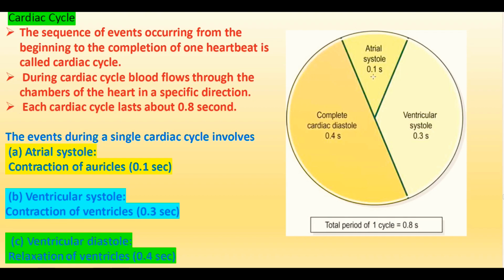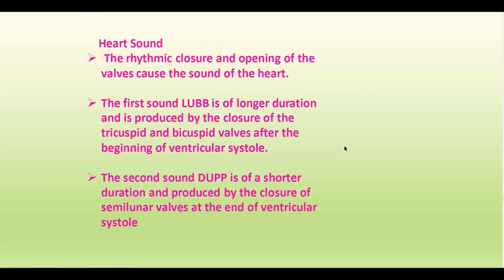This is followed by ventricular contraction, that is ventricular systole, which lasts for 0.3 seconds. This is followed by ventricular diastole, or relaxation of the ventricles, which lasts about 0.4 seconds.